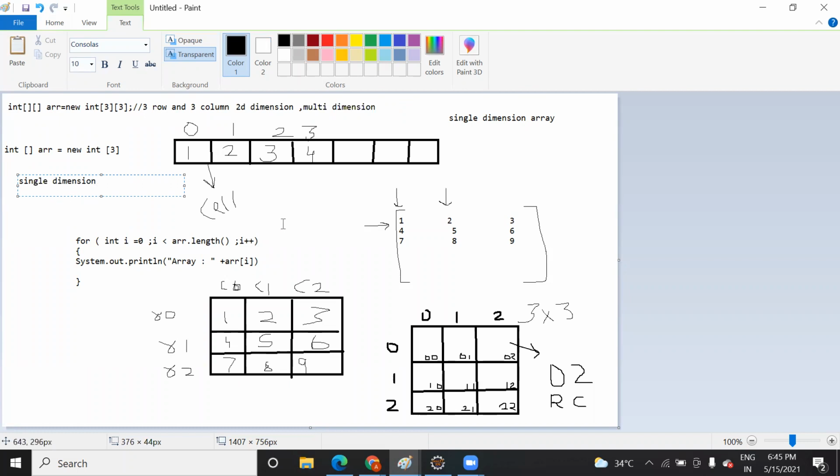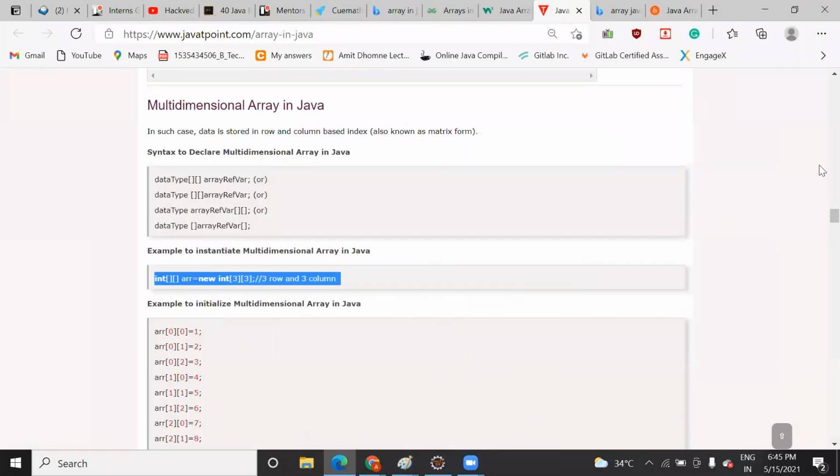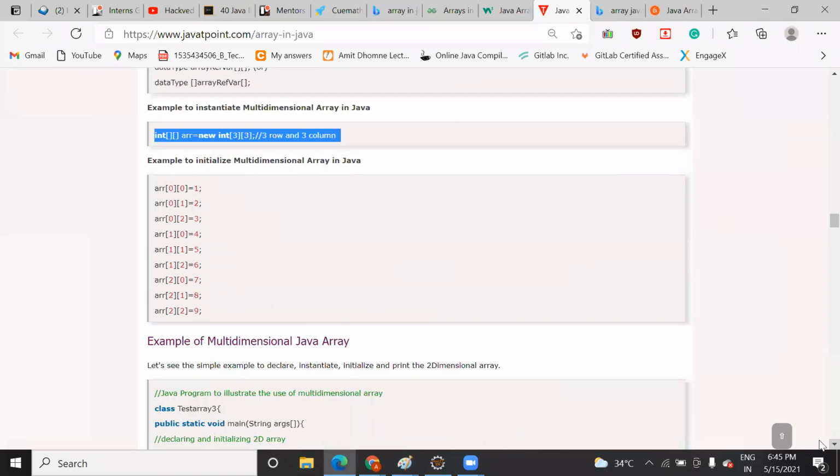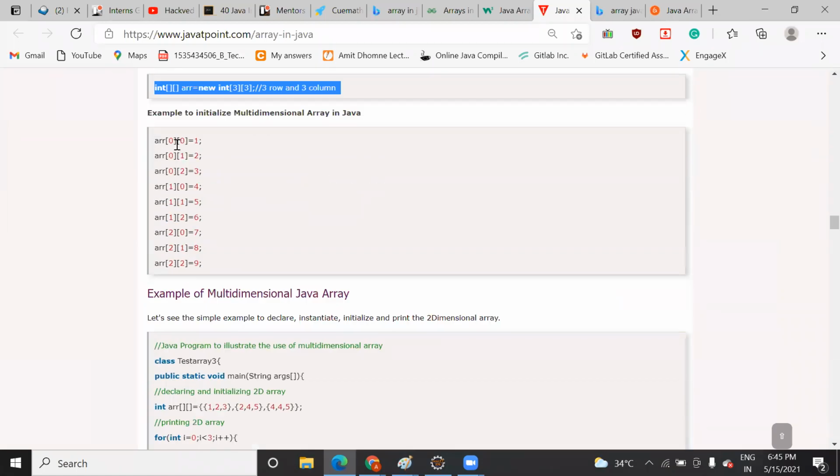So here, how do you declare an array? Int, two square brackets, arr, the name of the array, the new keyword, int, and this 3 cross 3 for 3 rows and 3 columns. Now suppose you want to save an element, how are you going to save it? You are going to write a program like this. arr[0][0] means 0 row, 0 column, 1. 0 row, first column, 2. 0 row, second column, 3. So for the first row, you will run the column 3 times, right? Because you have 3 columns.